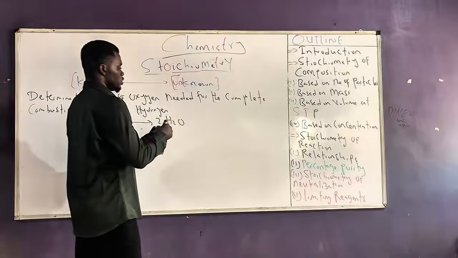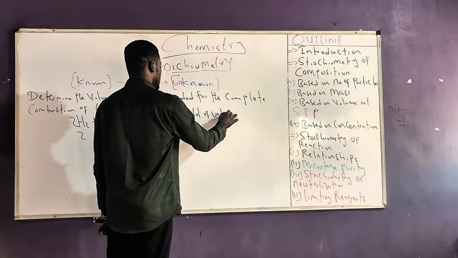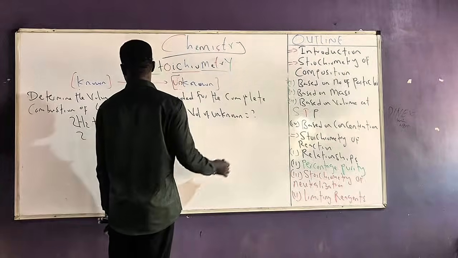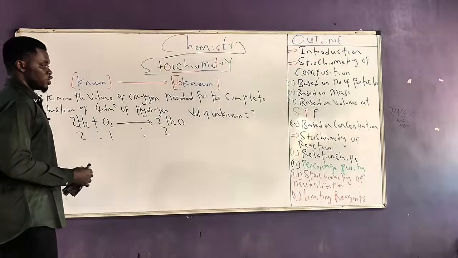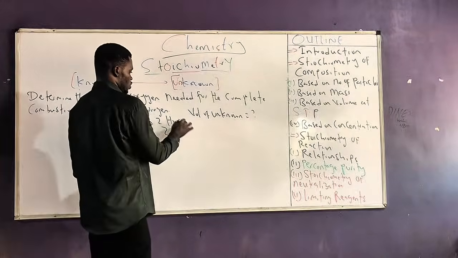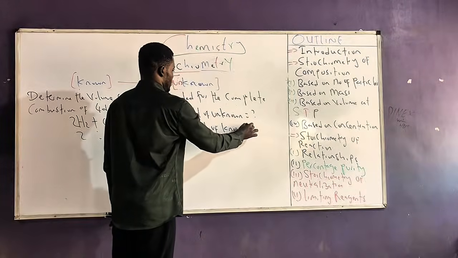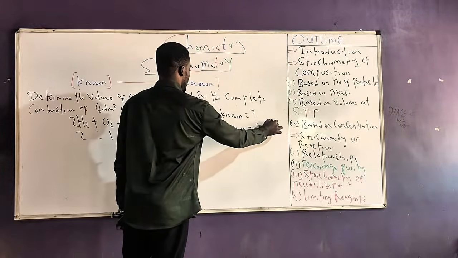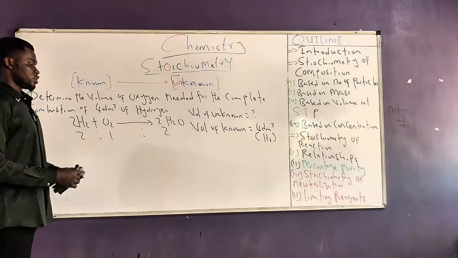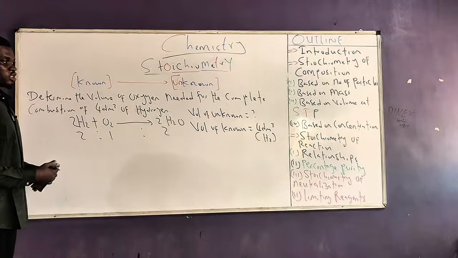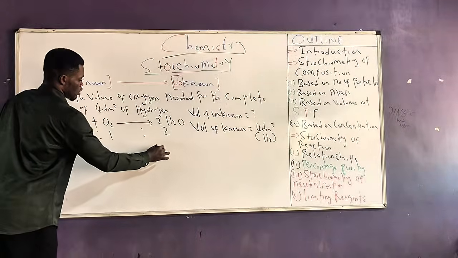So determine the volume. Our volume of unknown is what they're asking us to look for. Needed for the complete combustion of 4 dm cube of hydrogen. So my volume of known becomes 4 dm cube. 4 dm cube of what? Hydrogen. So I can simply solve. Create the relationship between the known and the unknown. It becomes between 2H2 to O2.